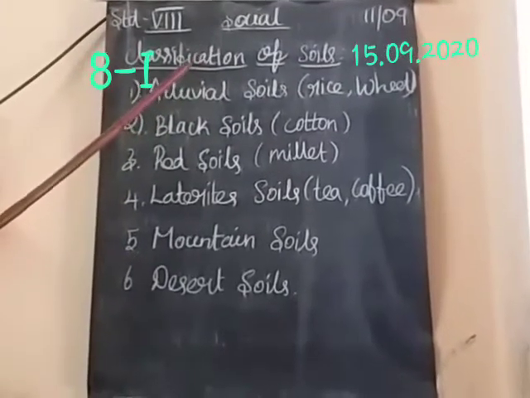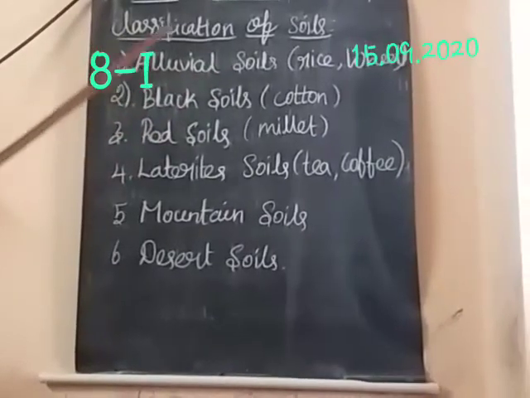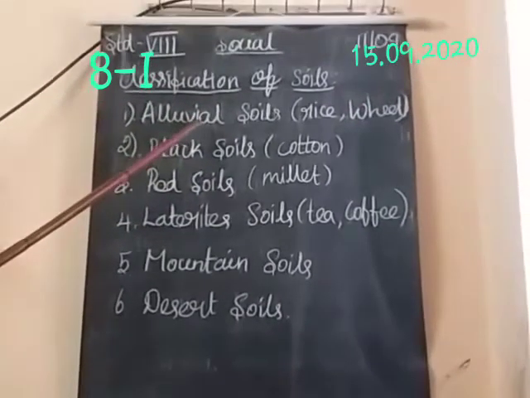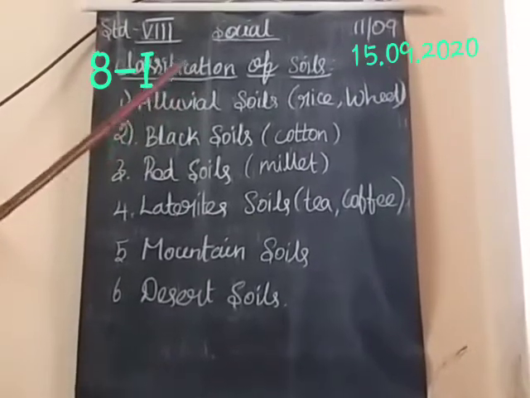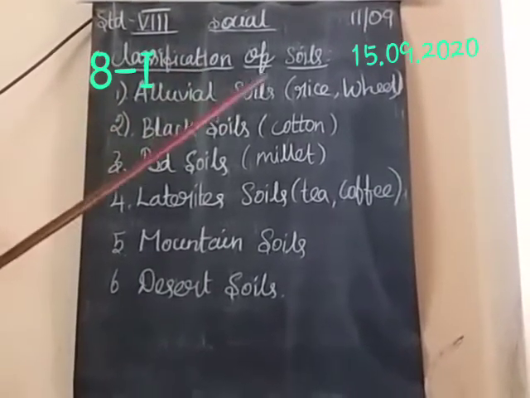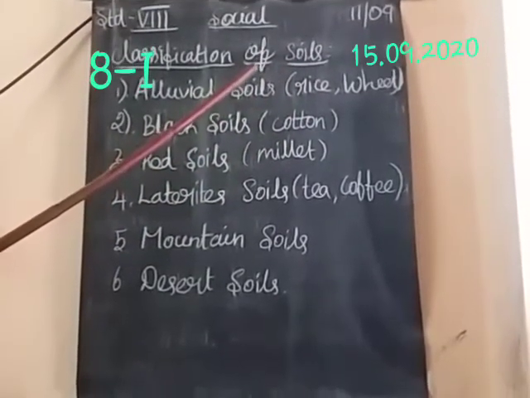It is the most productive soil of all soils, and it is suitable for the cultivation of sugarcane, jute, rice, wheat and other food crops.